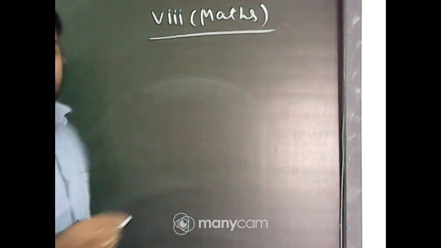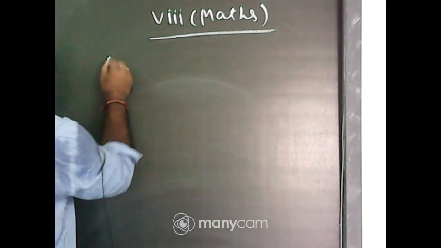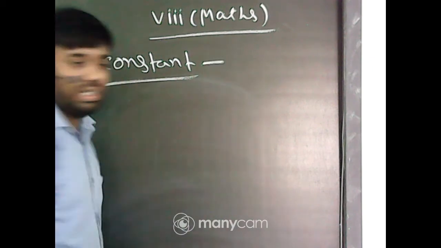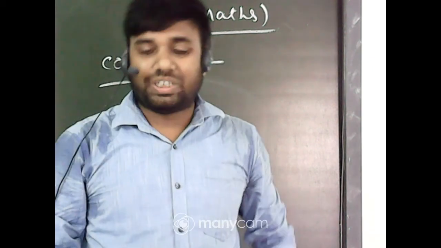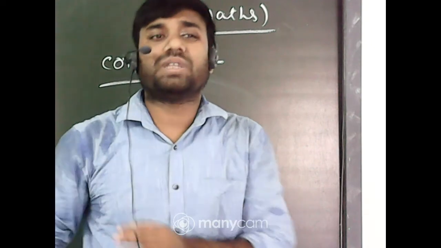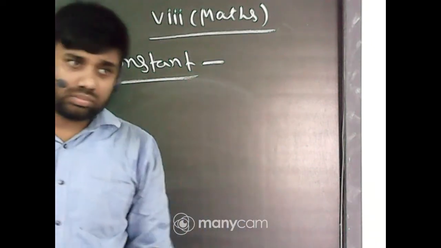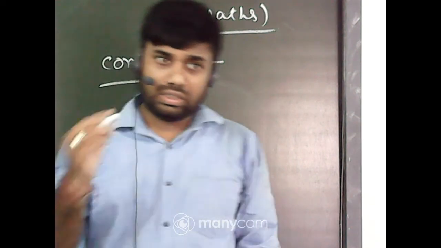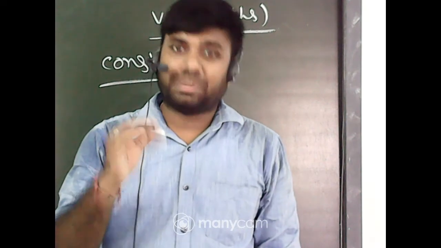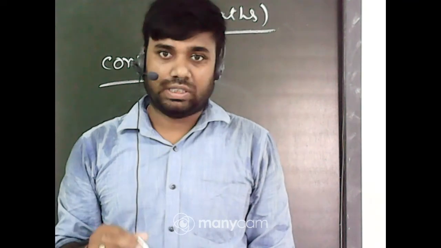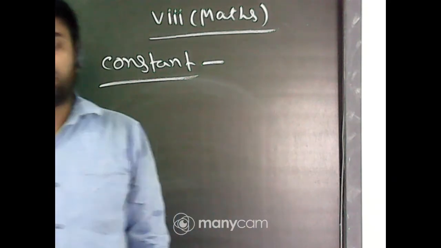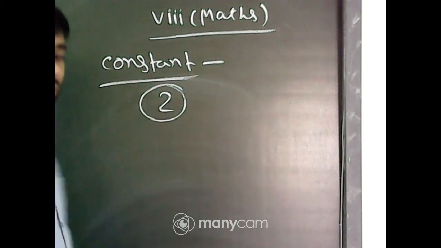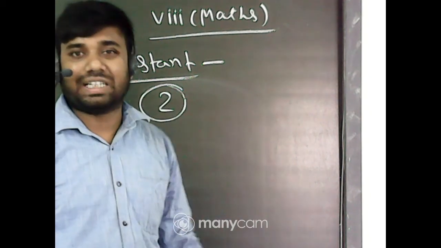First we need to learn what is constant. What is constant? Constant means which have a fixed value. Which have a fixed value, that is called constant. In mathematics, if the person varies, but the value of that mathematical symbol is always fixed, that is called constant. For an example, 2. Everyone says that its value is 2, that is, these are the constant.